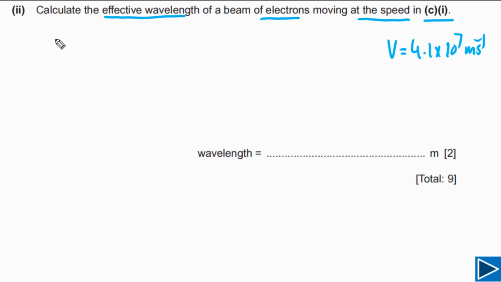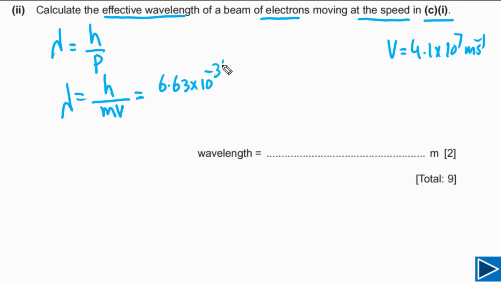So how can we calculate the wavelength of matter waves, or the wavelength of electrons? We have discussed that the effective wavelength lambda is equal to h over p. p is the momentum, h is the Planck's constant. So we can also write this as h over mv, because the momentum is equal to mass times velocity. So this is our effective wavelength. Now simply we need to plug in values. First of all, Planck's constant is equal to 6.63 times 10 to negative 34 joule seconds